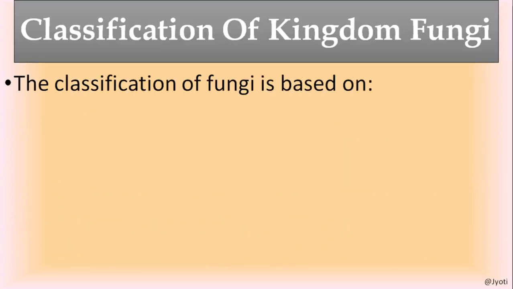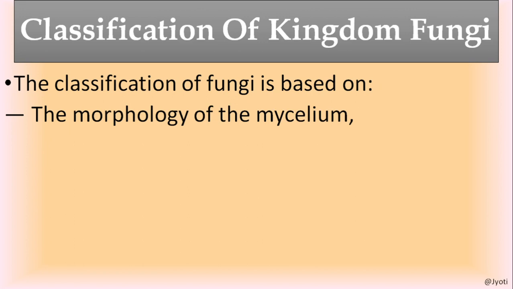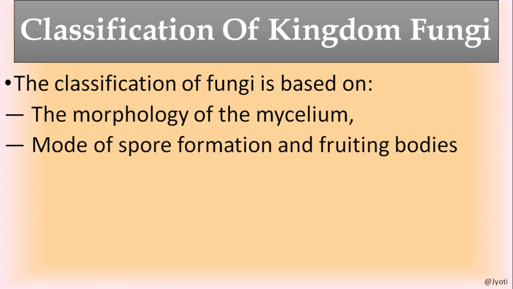Now, classification of kingdom fungi. The classification of fungi is based on the morphology of the mycelium and the mode of spore formation and fruiting bodies. तो ये mycelium का structure कैसा होता है और किस तरह का spore formation होता है, whether it is exogenous or endogenous, fruiting body क्या होता है, उसके ऊपर depend करता है आपका classification of fungi.